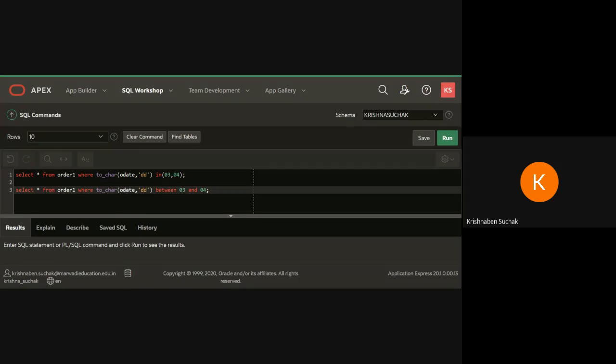Everyone completed both the queries? Okay. Nehil done? Nehil completed? New error is coming. Missing left parenthesis. Okay, send me screenshot. Yes. Aditi, why are you late, Aditi?